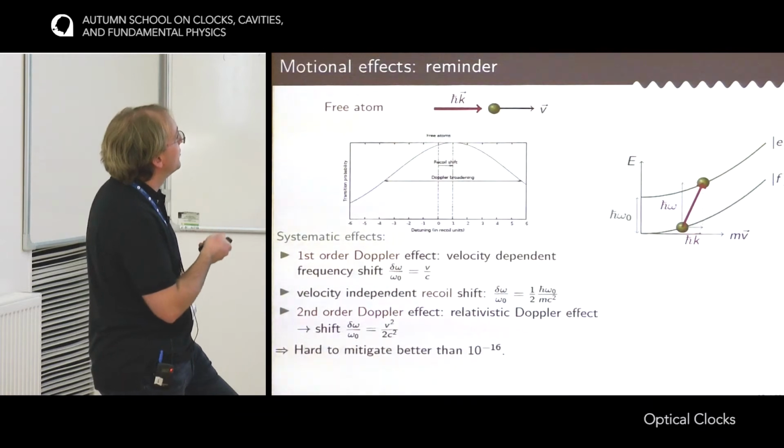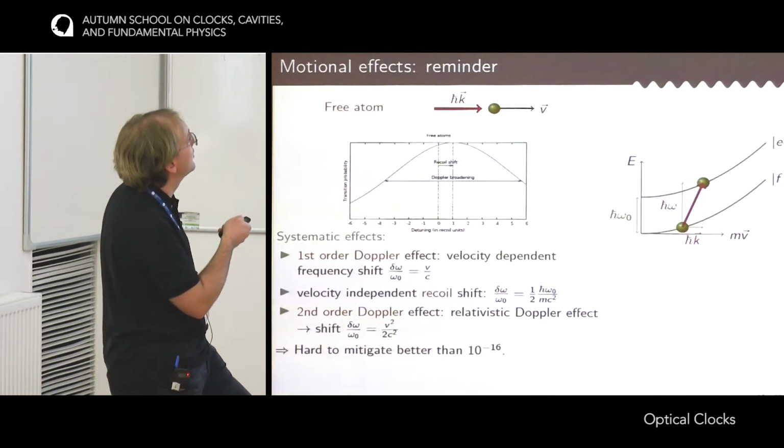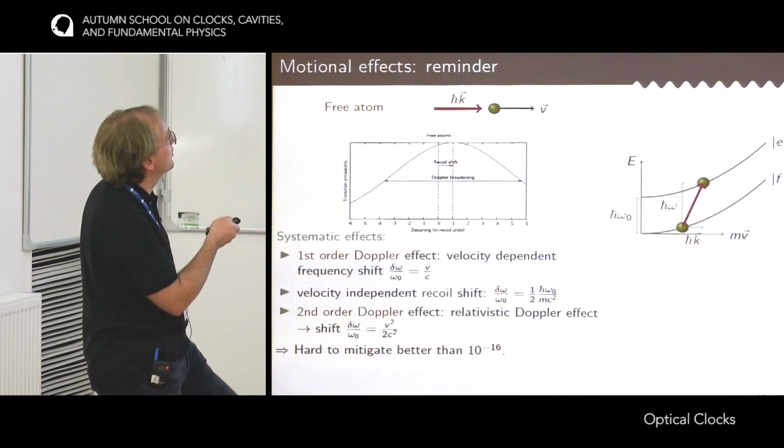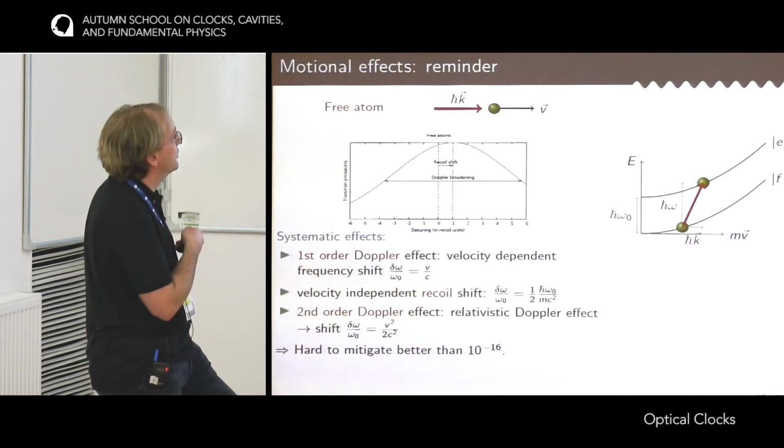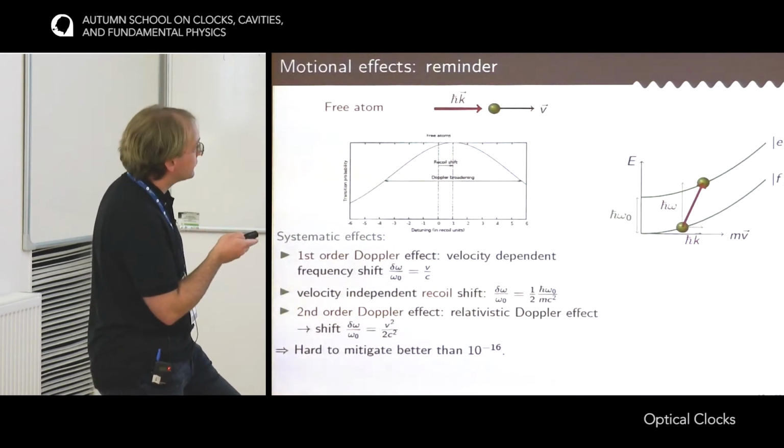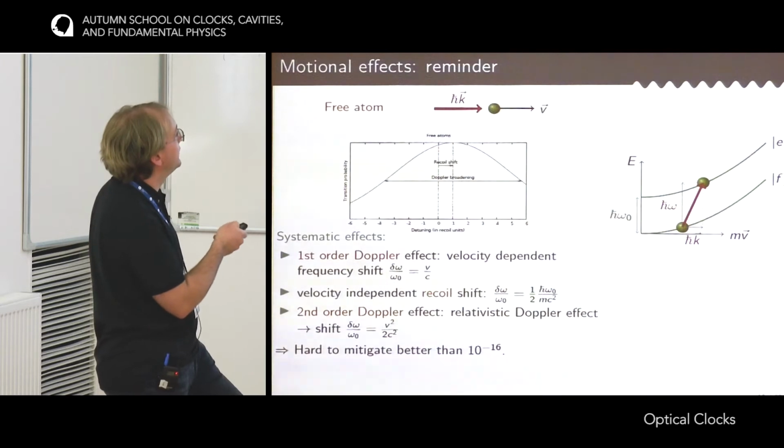So all these effects combined means that when you probe the atom, this is a transition probability as a function of the detuning between the clock laser and the atom. So 0 means clock laser at resonance. You have a broadening of the resonance, which is the Doppler broadening, and a shift of the center of the resonance, which is the recoil shift. So of course, the solution is to get rid of this Doppler effect.